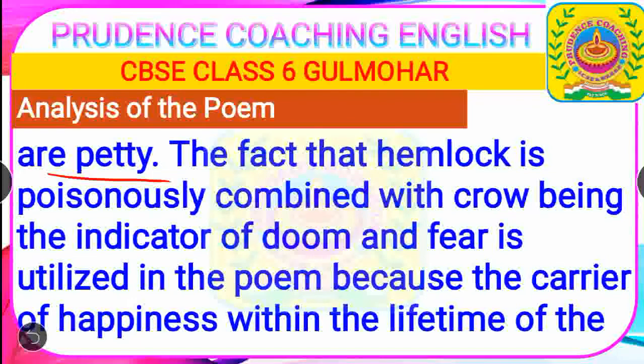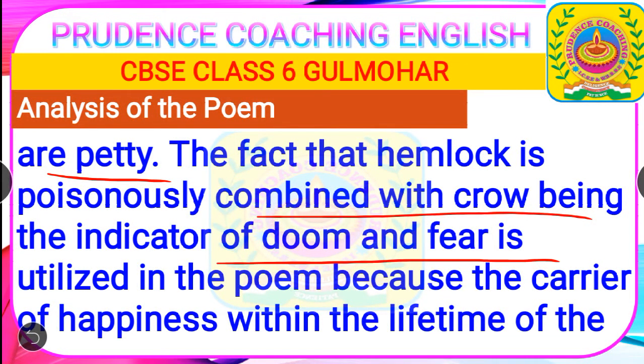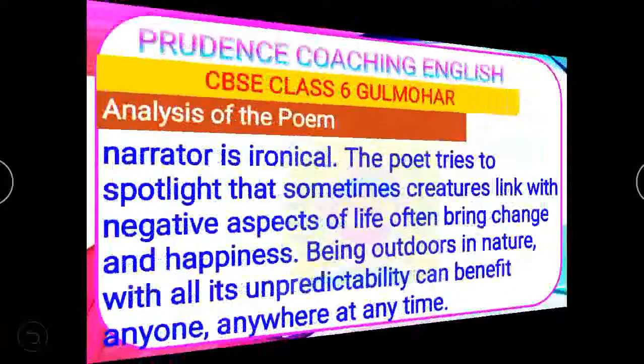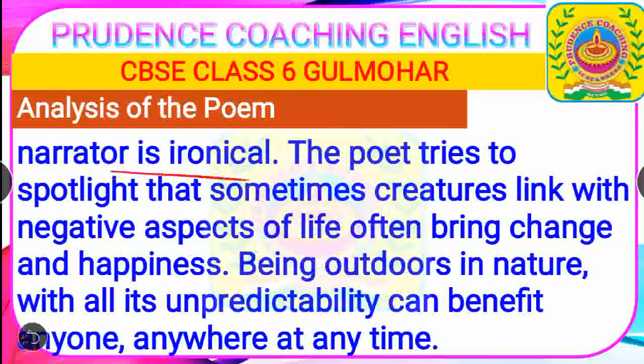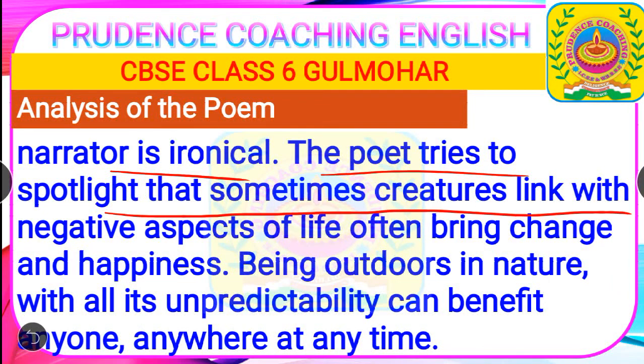The fact that hemlock is poisonous, combined with the crow being the indicator of doom and fear, is utilized in the poem because the arrival of happiness in the life of the narrator is ironical. The poet tries to spotlight that sometimes creatures linked with negative aspects of life often bring change and happiness, such as the crow has brought happiness to the poet's life.